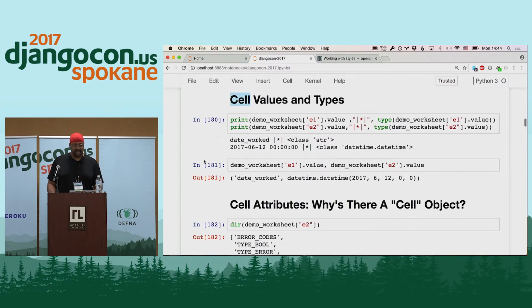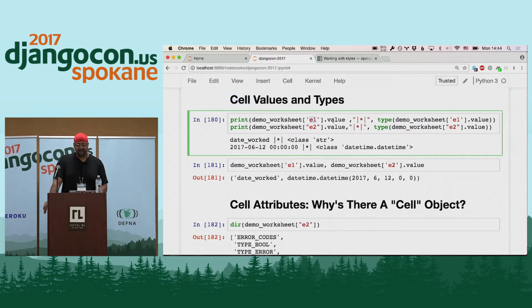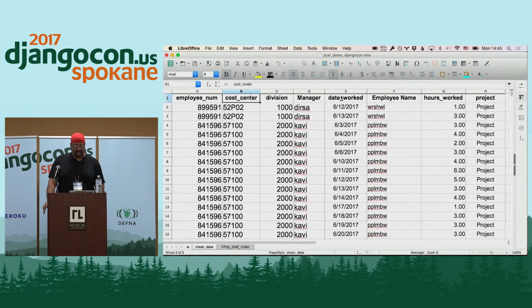So we've got these cell values and types, and openpyxl is also smart enough to take the values in a cell and convert them to the appropriate Python data type. Here we're looking at demo worksheet E1.value. I also do this to demonstrate that instead of grabbing things just by rows, you can go to a specific cell if you want to. In this case, we're going to this demo worksheet, which is the clean data worksheet, grabbing cell E1 specifically, and getting its value. We're doing the same thing to cell E2. If we take a look at the spreadsheet, cell E1 is date worked, and E2 is that first date.